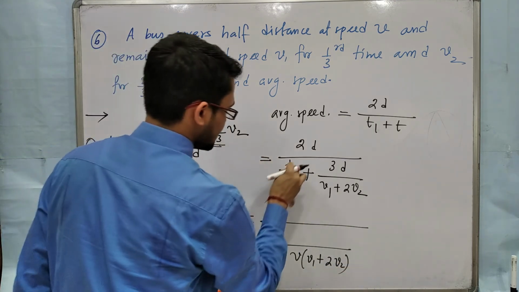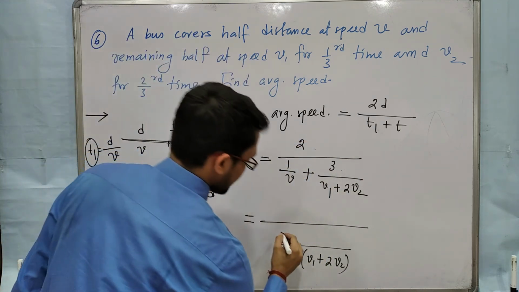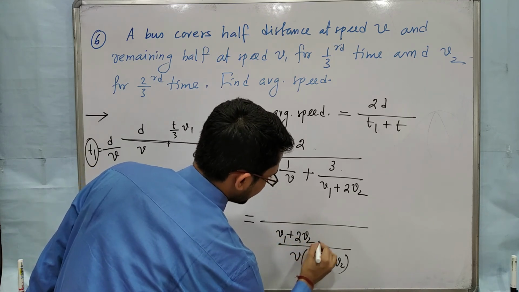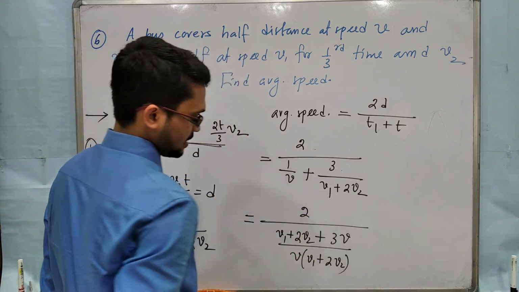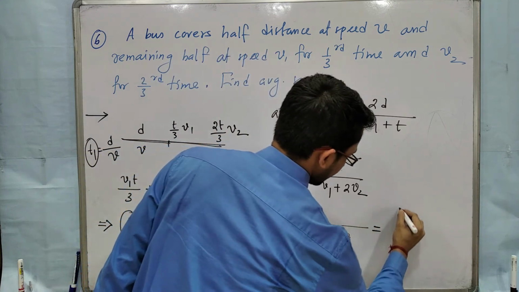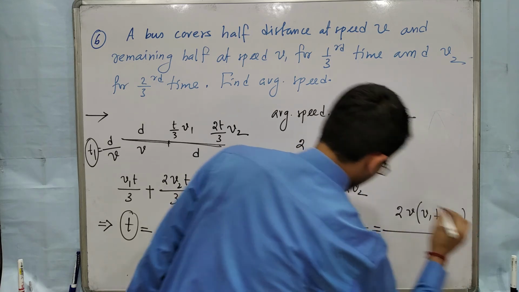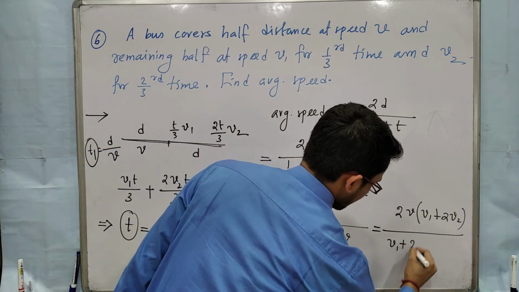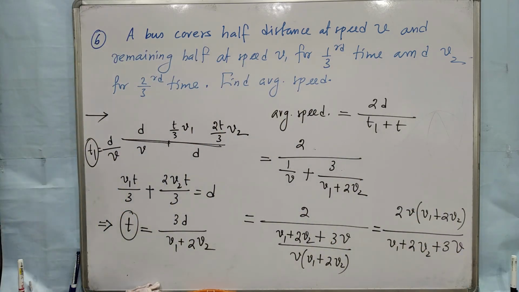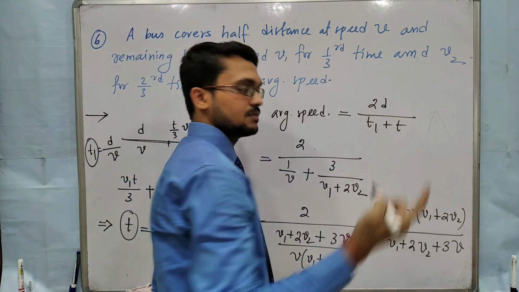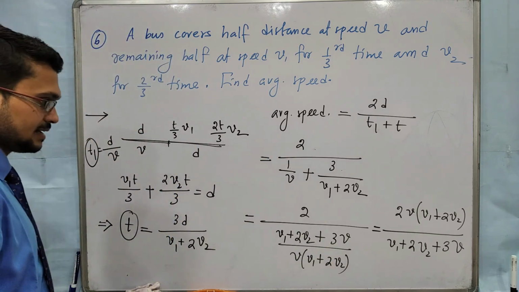Cross multiply first, remove d and this d. Then cross multiply, and in the numerator it is 2. Then take this part to the numerator, it will be 2v1 2v2 by v1 plus 2v2 plus 3v. Clear? So every time I am using a simple formula, total distance by total time. That you have to keep in mind. Clear?